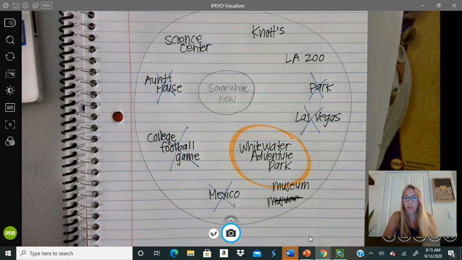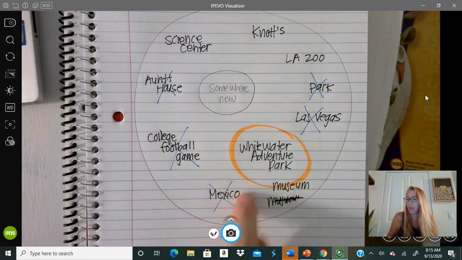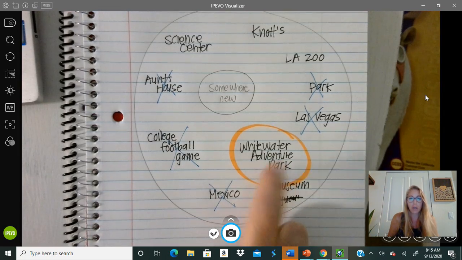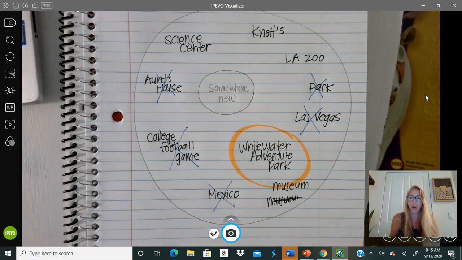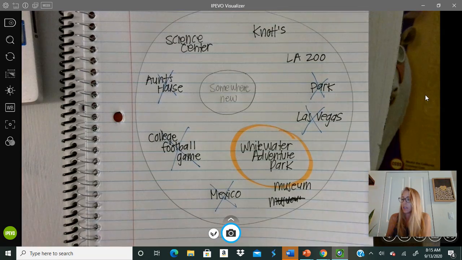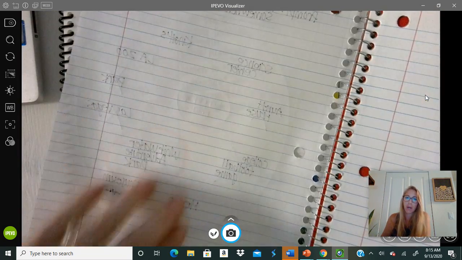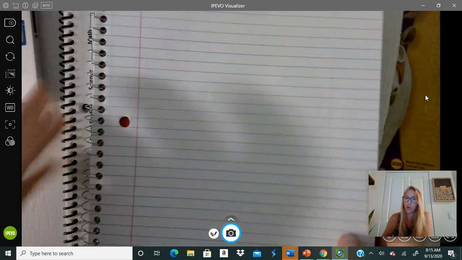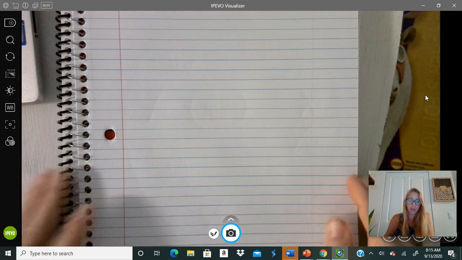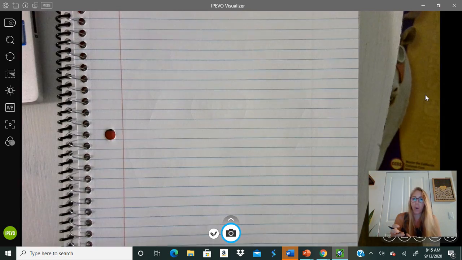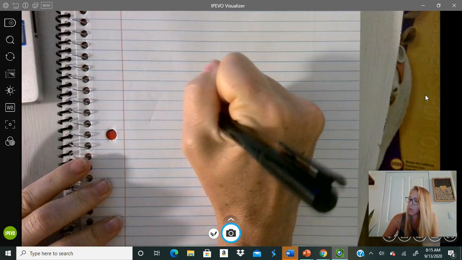Okay, so now that you have this circle map created, you finally picked which topic you're going to write about. I'm going to write about my Whitewater Adventure Park. So now I'm going to turn the page. If you want to write on the back of your page, mine went through, so I'm going to have to create a new circle map. And this circle map is going to be all about my Whitewater Adventure Park.